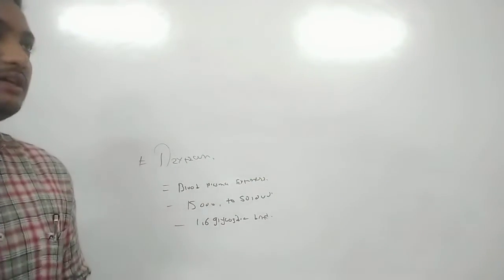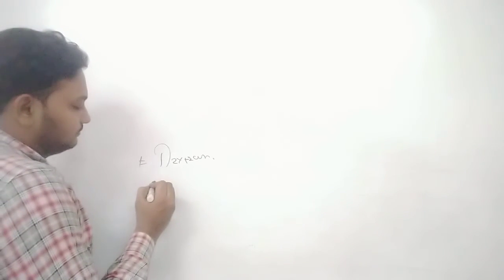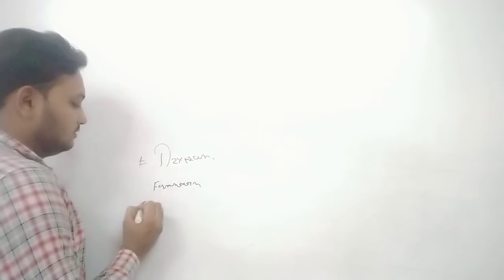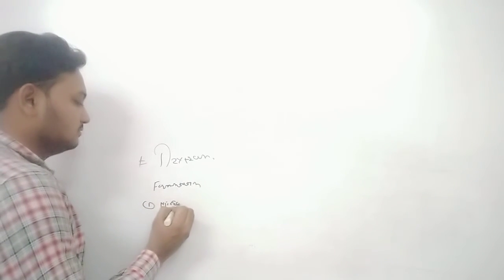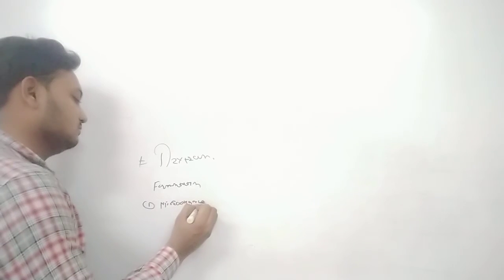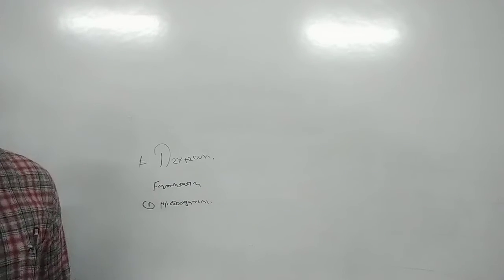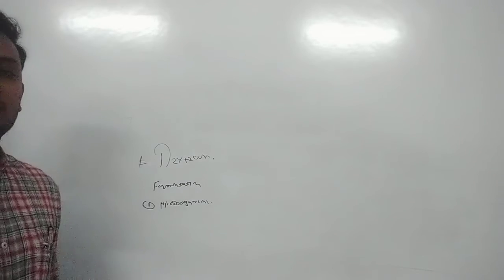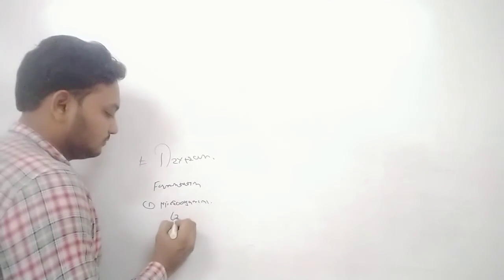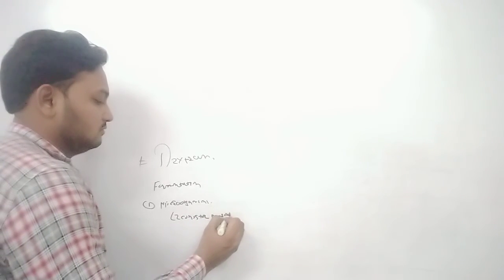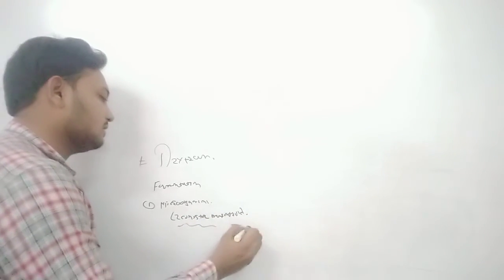So the next point is microbial production. Leuconostoc mesenteroides produces dextran.